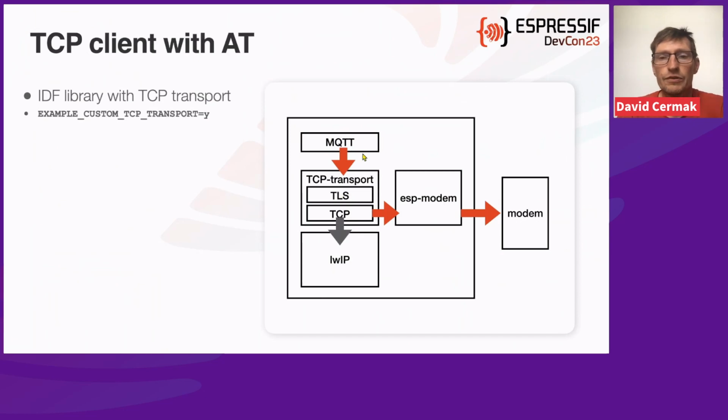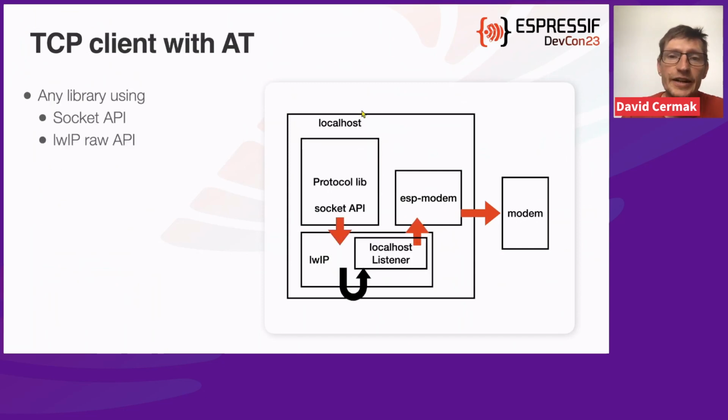So that was the solution for IDF protocol libraries. But what if we have some other protocol library that doesn't use the TCP transport? Well, here is a trick that we can use, and we also have an example of that. Instead of connecting to your endpoint, we could connect to localhost and use LWIP's or any kind of TCP/IP stack loopback interface.